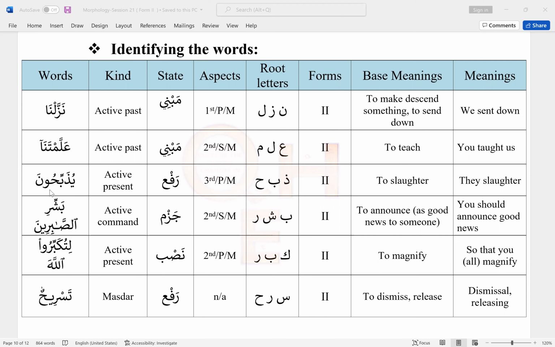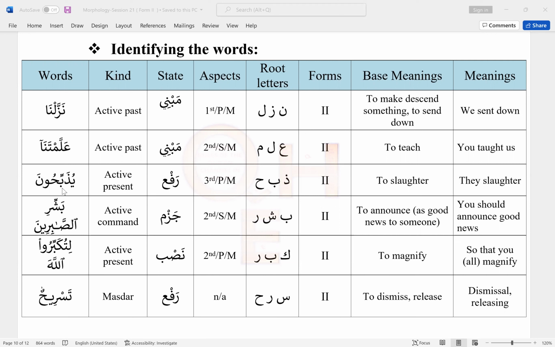Next one, yudhabbihuna. So this is active present tense, right? Because you can see there is a prefix. Anytime I see ya at the beginning and una at the end, that corresponds to third person plural male. And also this is present tense because the second root letter has a kasra.